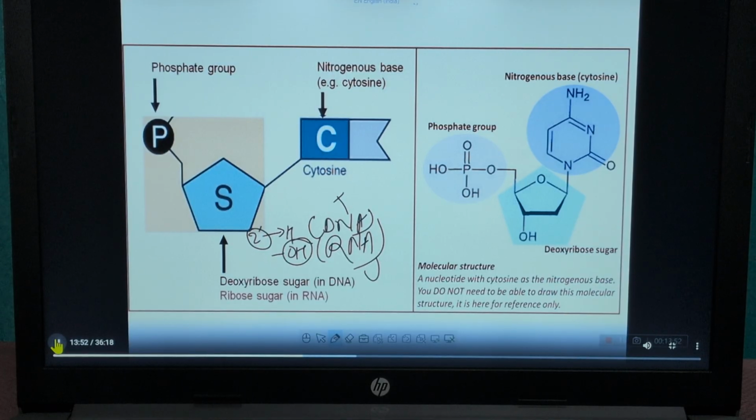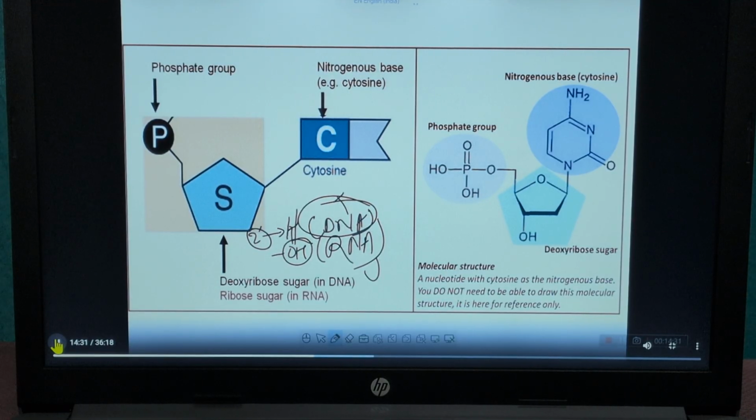So DNA is considered the genetic material of the cell, because DNA is less reactive compared to RNA, because here only a hydrogen atom is present that does not react with another molecule, whereas this hydroxyl group reacts with another molecule, right? So DNA is more stable compared to RNA. Understand? Is it clear? What is the difference between DNA and RNA?